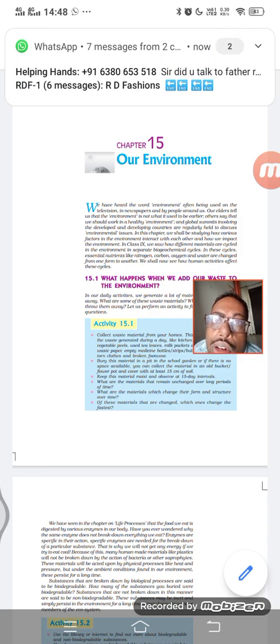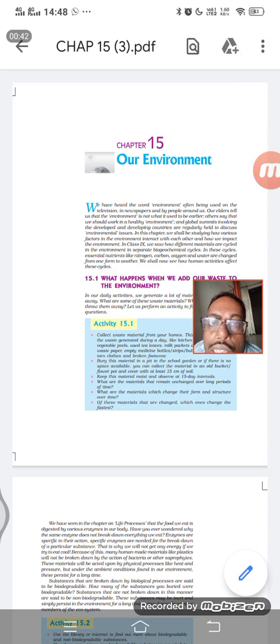So today we are moving to a small chapter, chapter 15, our environment, which you have already studied in lower classes. What is the environment and what is its importance, etc. Here we will be discussing on the basis of a biological perspective, that means an angle through biology. In this chapter, we will have a small discussion about ecosystems, different types of ecosystems, then pollution.